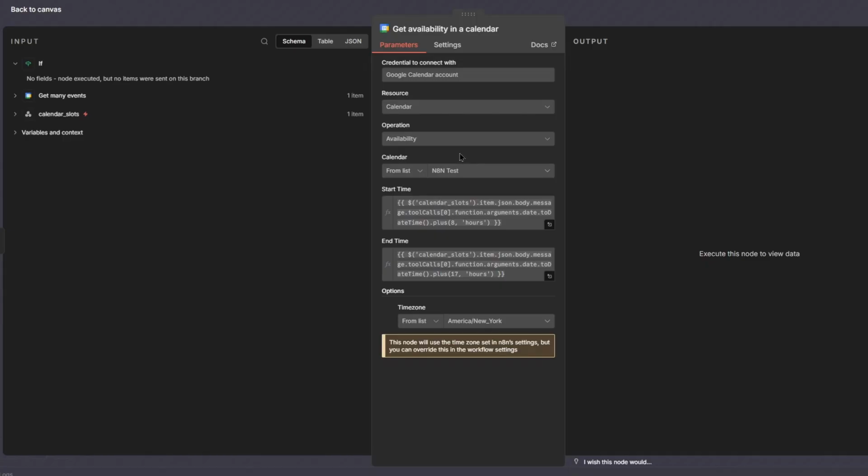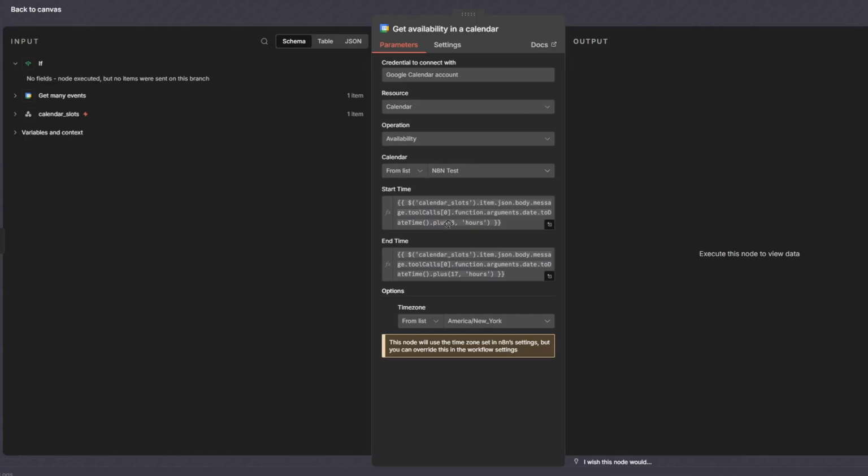Let's say nothing returns. We already know that one of two things happened: either there are no events, or there's an error. So now we want to check that there are actually no events and it wasn't an error. We do the same thing we did with the get many events node, basically the same thing with the start time and the end time. What we're going to be doing here is checking the working hours. For example, if a business owner works from 8 to 5 p.m., then we check between those time frames.